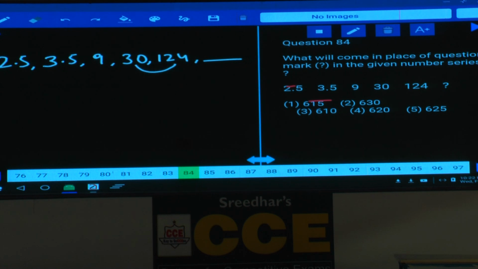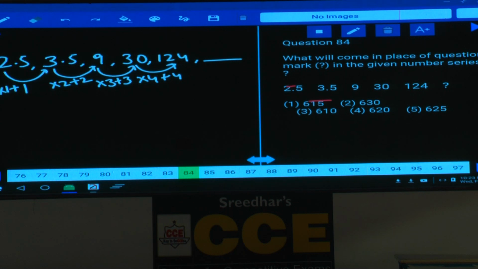Now try to identify the relation between these two, 30 and 124. How can you express this one? 30 into 4 is 120, plus 4 is 124. Next one, 9 and 30 can be written as 9 into 3, 27, plus 3 is 30. Next one, 3.5 and 9. 3.5 into 2 is 7, plus 2 is 9. Next one, now into 1 plus 1. 2.5 into 1 is 2.5, plus 1 is 3.5.